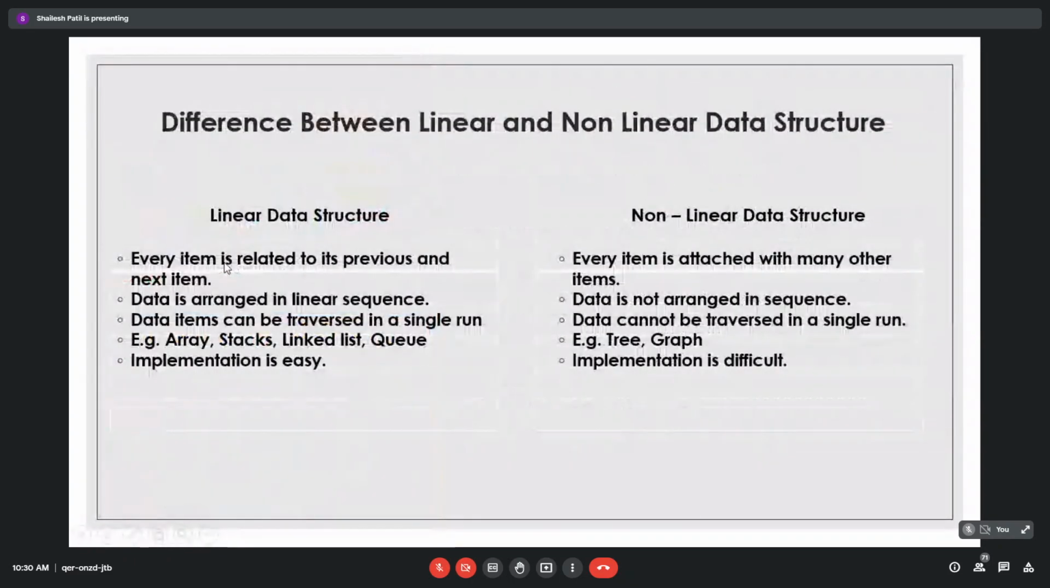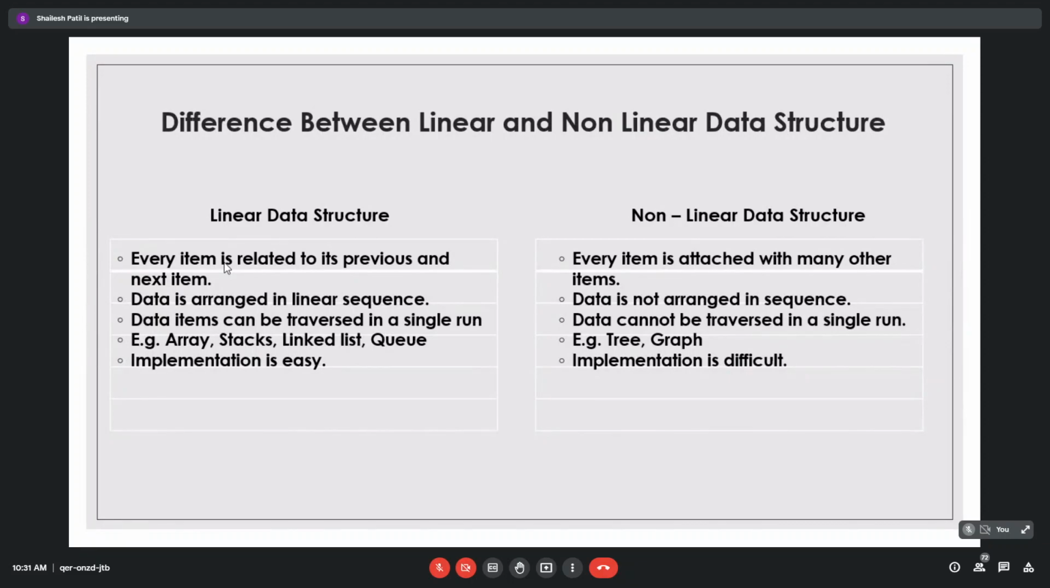What exactly is the difference between linear and non-linear? That we have already discussed. In linear, every item is related to its previous and next item, but in non-linear, every item is attached to many other items. It's not fixed. In linear, it is arranged sequentially, and in non-linear, it is not arranged in sequence. Data items can be traversed in a single run: you start from one end and can go with a normal for loop to the other end. But in tree and graph, it's not possible with a simple for loop.